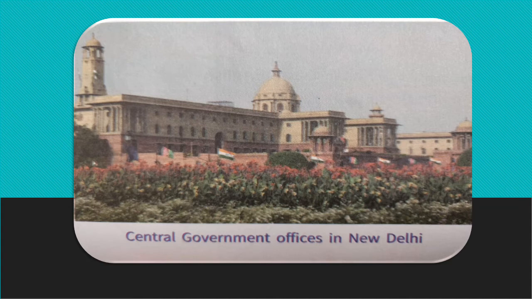This building is called the secretariat, and it is the place where most of the central government offices are located. We also have the Parliament House in Delhi, which is the seat of all the functionings of our government. Central government sits and functions there in the Parliament House, and these are the offices of other government officials.